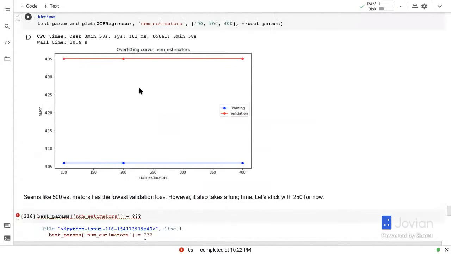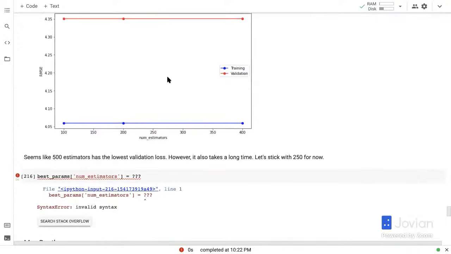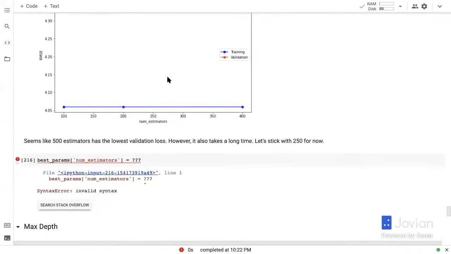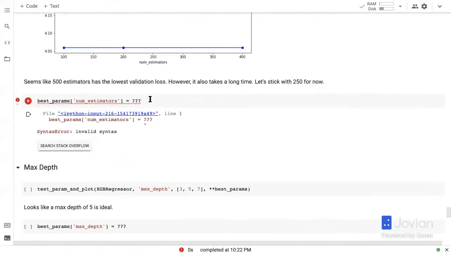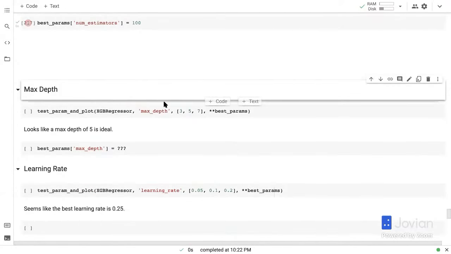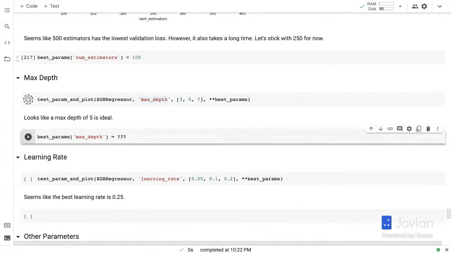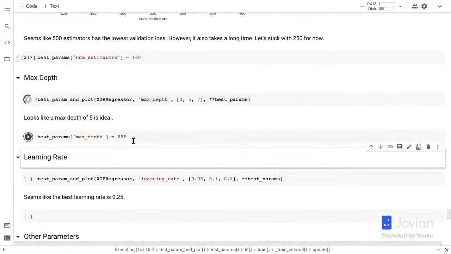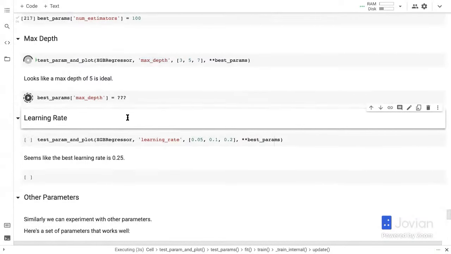Okay. Yeah, so this isn't really doing much. So maybe the number of maximum estimators isn't really helping. So no need to worry about it, but let's just go with 100 for now then. Let's try max depth of 3, 5, and 7. Let's see what that does.